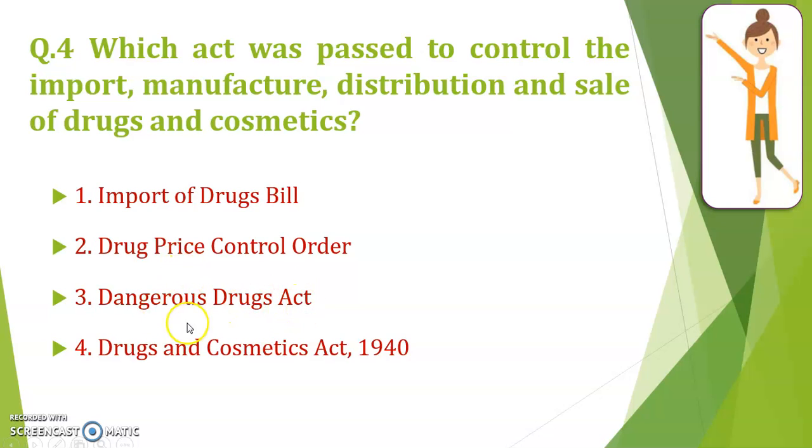Dangerous Drugs Act is for a specific category of dangerous drugs, something like narcotic and psychotropic, so it is not coming. Remaining is the Drugs and Cosmetics Act 1940, and the name itself indicates drugs and cosmetics. They are to control import, manufacture, distribution and sale of drugs and cosmetics. So the correct answer is Drugs and Cosmetics Act 1940.